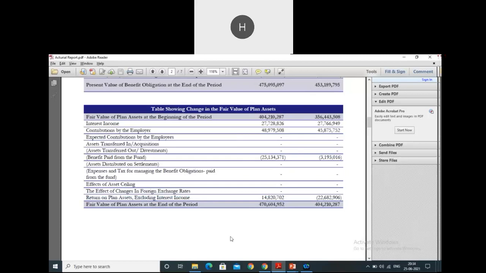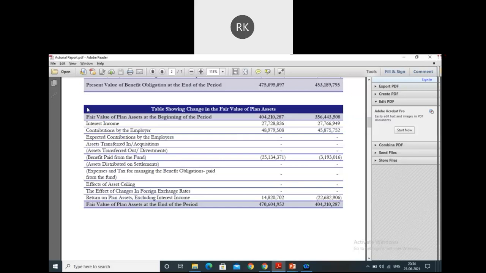The capital appreciation part should come under asset ceiling, right? The return on plan assets should come under asset ceiling? It will come under asset ceiling, Harsh, when your scheme is drafted that way. If you have not drafted the scheme that way, it is not automatic. It totally depends upon the scheme drafting, basically the trust deed which you have drafted, and the statutory requirement. If there is any statutory requirement, then only asset ceiling will come there. So in the standard it is written: when you don't have the leverage to avail the benefit of reduced contribution, and you don't have the benefit to pull out the cash.